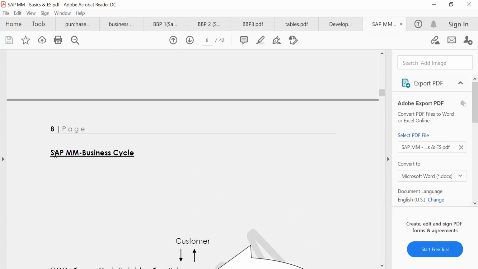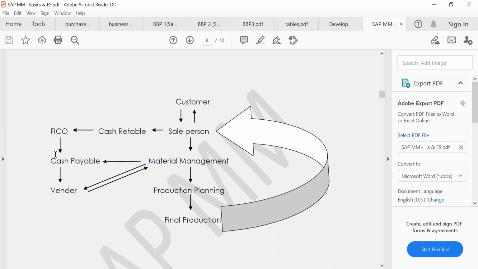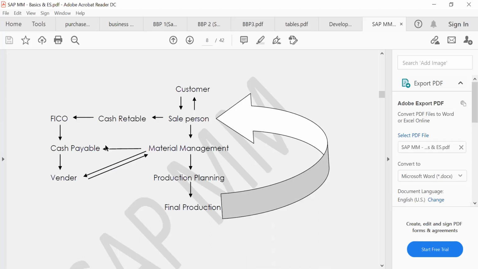Okay. I will explain the SAP basic business cycle. Many people know this one, but I will still explain in detail. We'll see in the coming topics. For any company you take, for example a manufacturer company or a service-based company, our requirement will come from the customer. If the requirement comes, it will come to the sales department, and then it will come to the material management people. Then we will have a production order. If we have our own production plan, we'll raise the production planning, and then that final product will reach the customer.